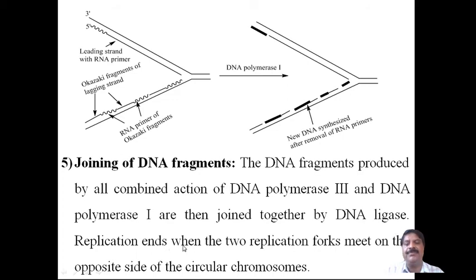Replication ends when the two replication forks meet on the opposite side of the circular chromosome.